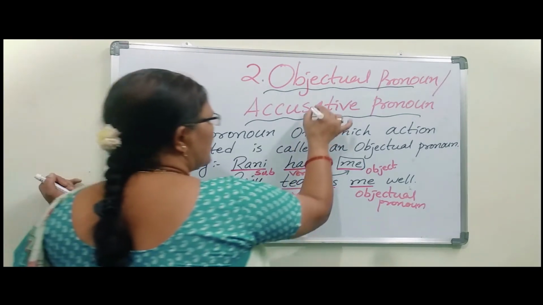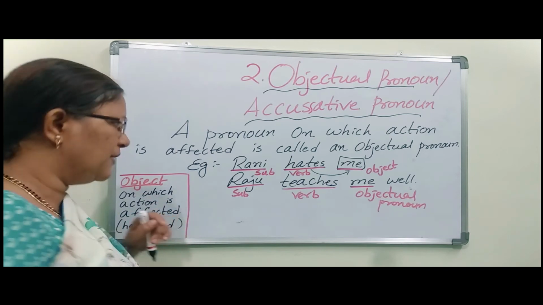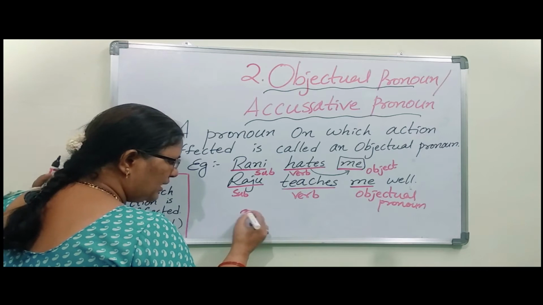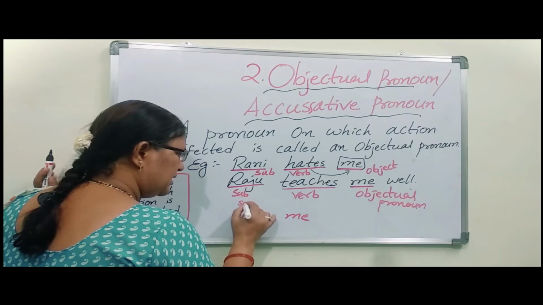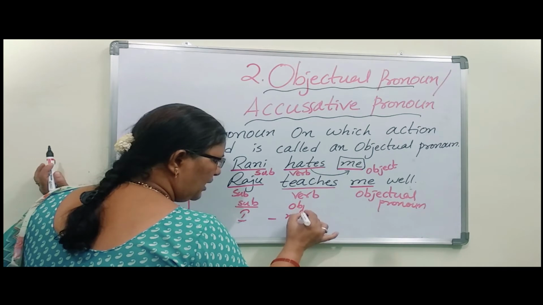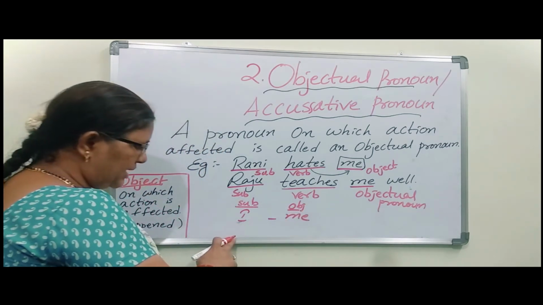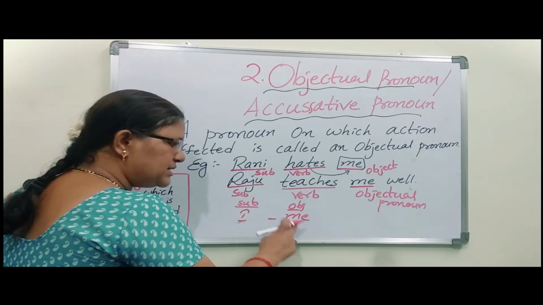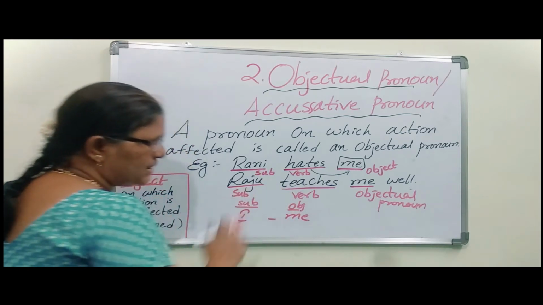So this is about the first example, me. Suppose the subject is I, we have to write the object me. For subject I, the object is me. If I is there in the place of subject, we have to write I. Suppose it comes under object, then we have to write me. Subject I, object is me.